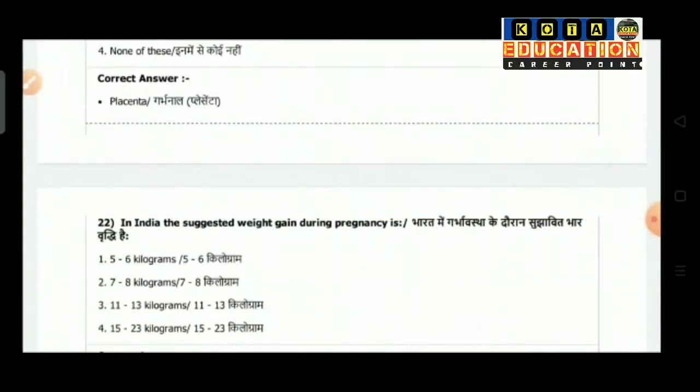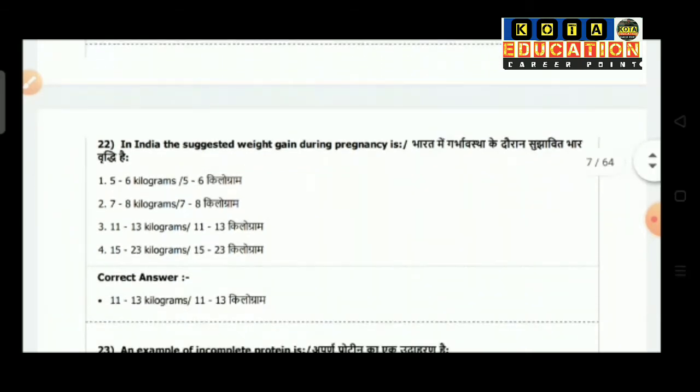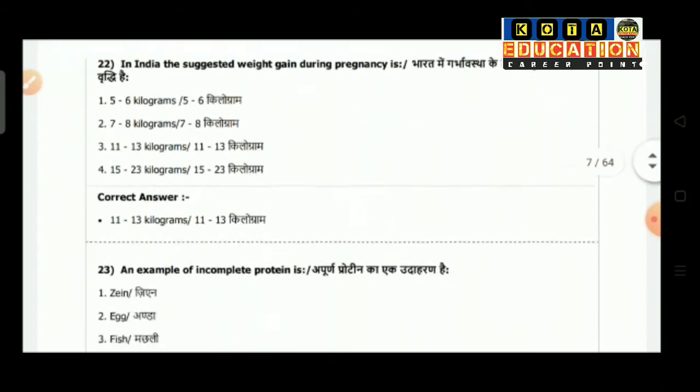Question number 22 is in India the suggested weight gain during pregnancy is. Option 1 is 5 to 6 kilograms. Option 2 7 to 8 kilograms. Option 3 11 to 13 kilograms, and option 4 is 15 to 23 kilograms. So the correct answer is 11 to 13 kilograms.